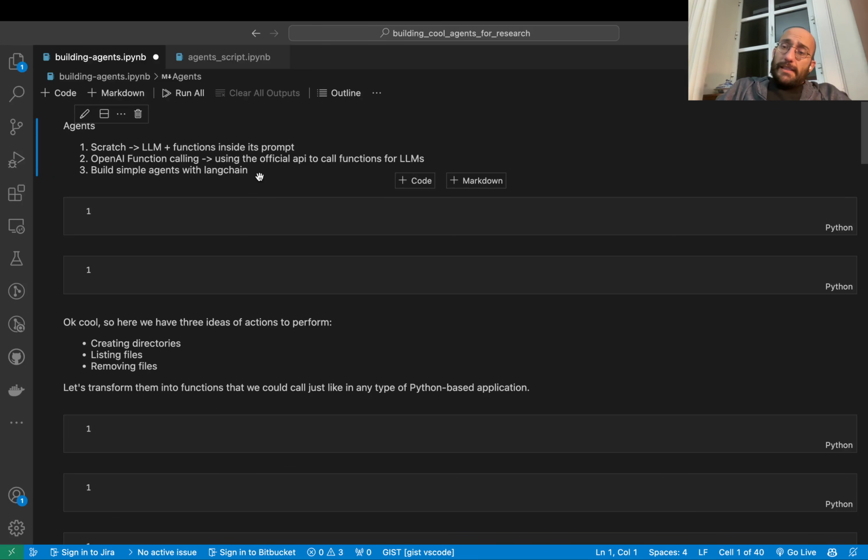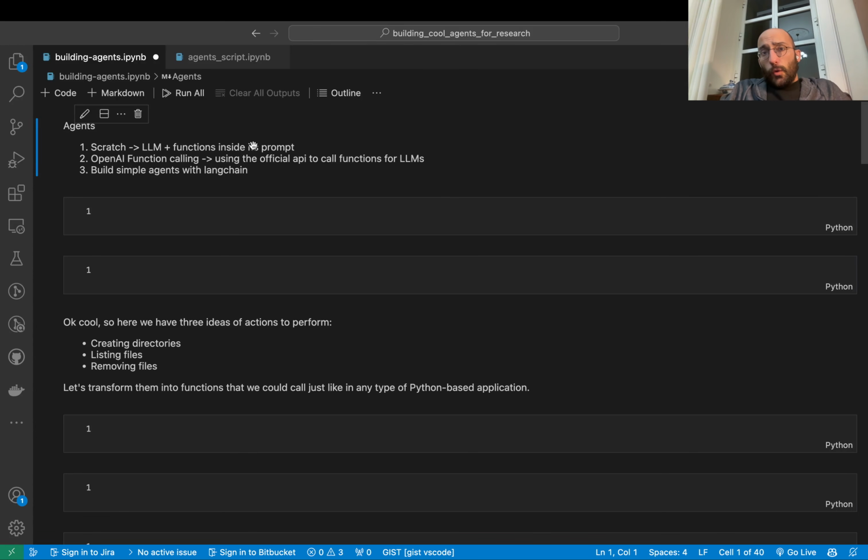And then we're going to see what kind of problems are fixed by using something like OpenAI function calling, which, if you don't know what it is, there's a link in the description. Essentially, it's an API from OpenAI that gives you the ability to connect models like ChatGPT to functions and tools that do stuff in the real world.